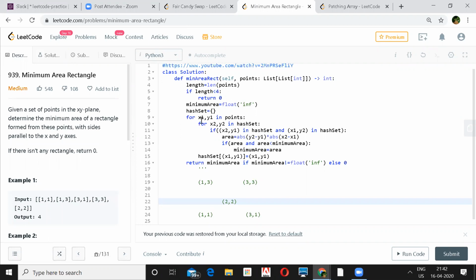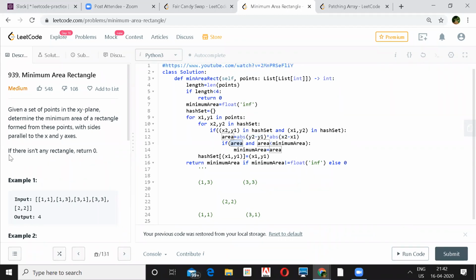Sure. So for every x and y coordinate in the points, I'll take the corresponding x2 y2 and check whether it is present in the hash set. Initially, let's say we are taking 1, 1. This is not in the hash set, so we add it. Next time when you encounter a point, you will check the combination of these two points, x2 y1 and x1 y2. If both are in the hash set, then take the absolute difference for the height and width, and check that the area shouldn't be 0, because if it is 0, that would be the minimum one.